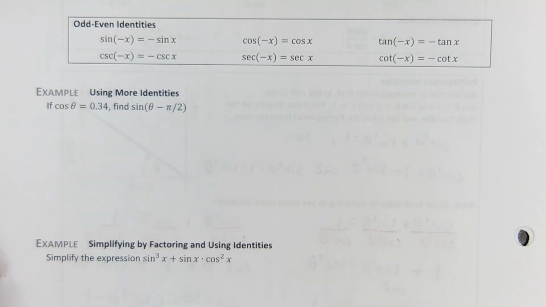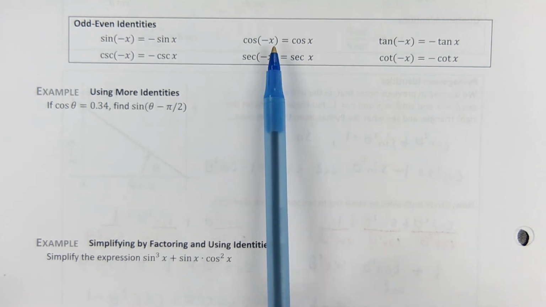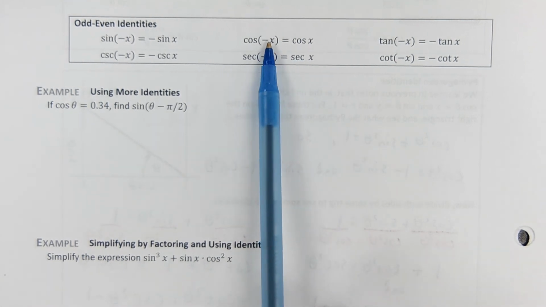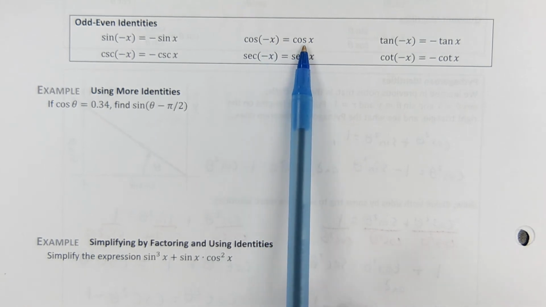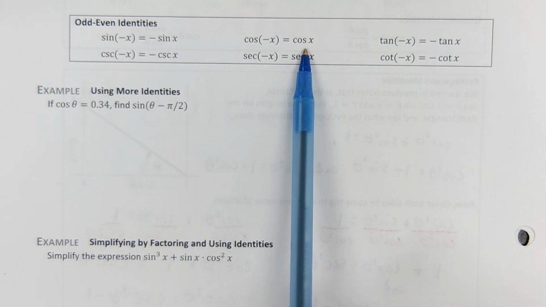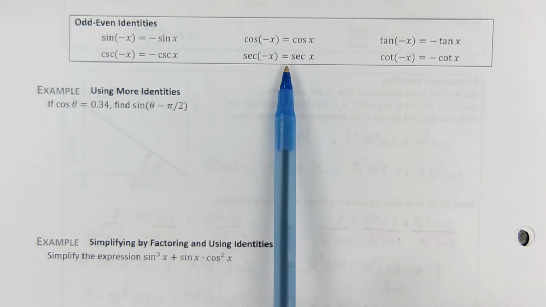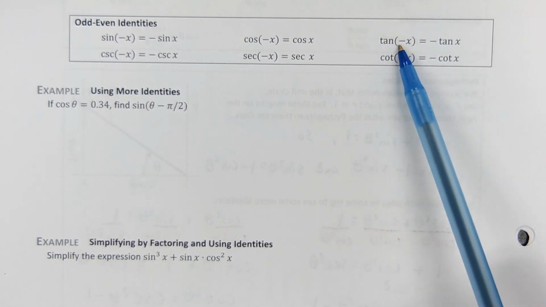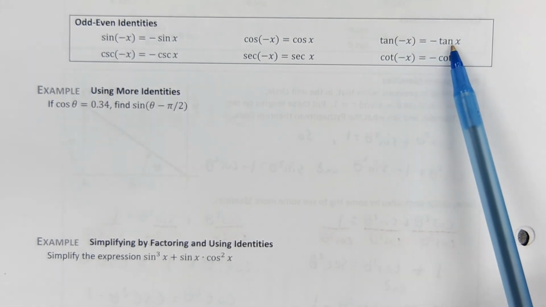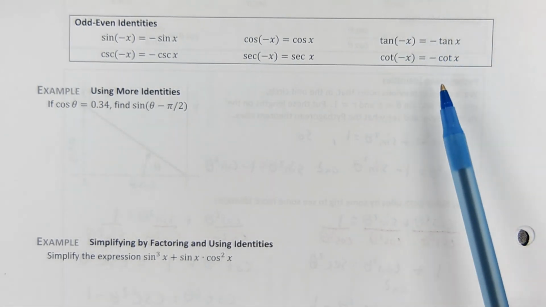Same thing is true for cosecant, since it's just the reciprocal of sine. Since cosine is even, reflecting over the y-axis is the same as doing nothing, which must then be true for its reciprocal as well. And since tangent is odd, reflecting over the y-axis is the same as reflecting over the x-axis, which must also be true for its co-function.